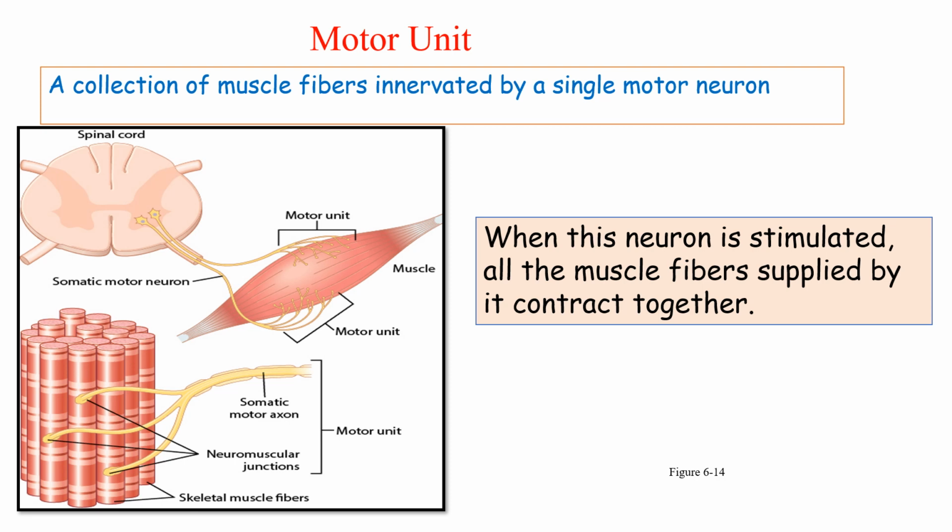So what is this motor unit? Whenever the tracts are terminating in the ventral horn, from the ventral horn there are neurons which then supply the muscle fibers. This collection of muscle fibers which are innervated by a single motor neuron forms the motor unit. When this neuron is stimulated, all the muscle fibers supplied by that neuron will contract together.